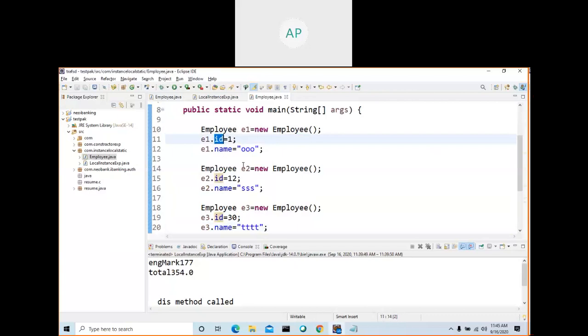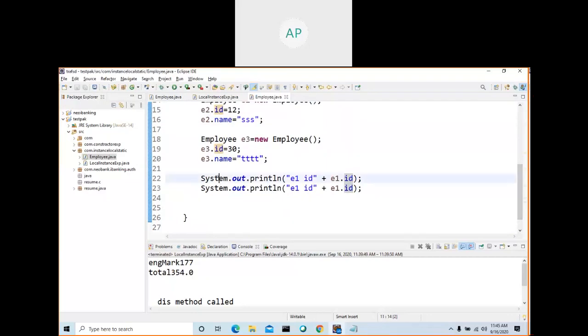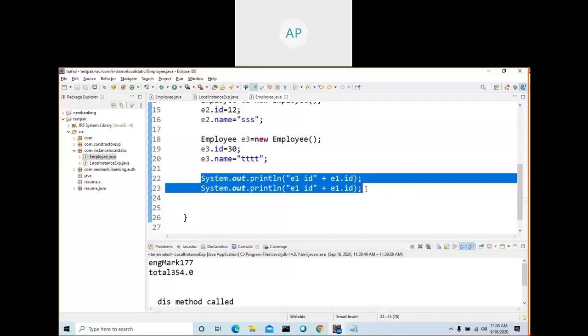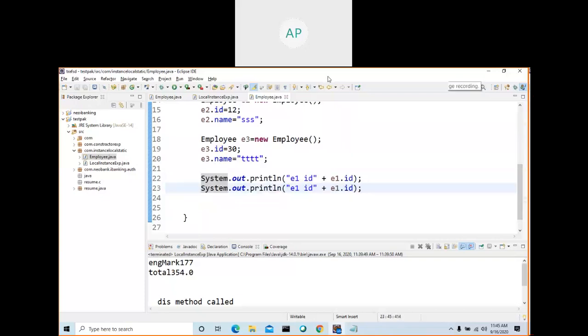See here, I created three objects, and I also assigned the values by using the object reference variables e1 dot, e2 dot, e3 dot. If I print, it is the same class, but each object has its own value.